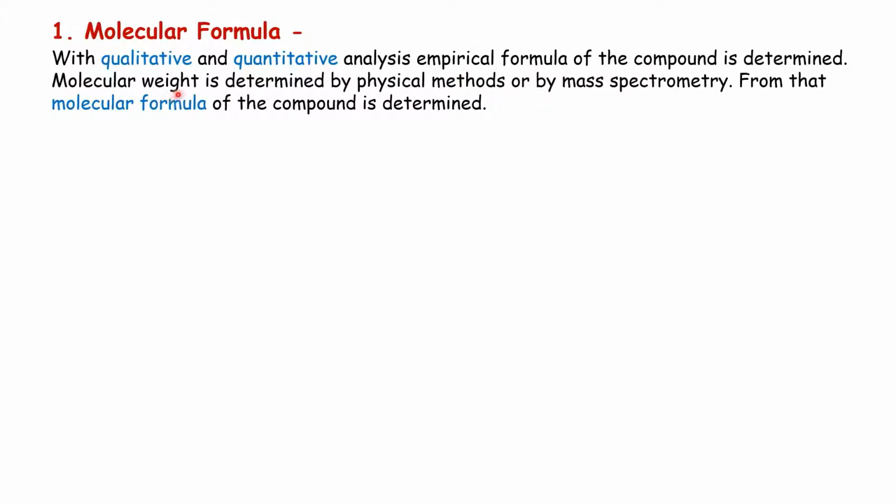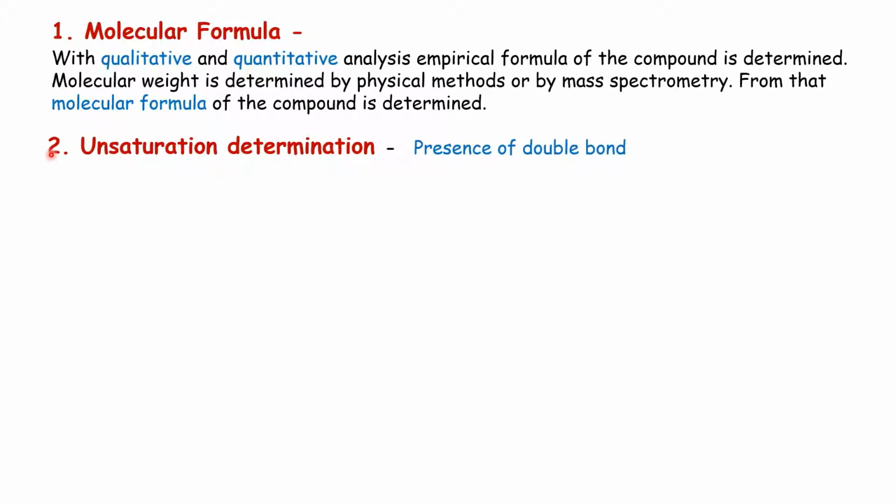Then molecular weight of the compound is determined by different physical methods and by mass spectrometry. And by knowing the molecular weight and the empirical formula, molecular formula of the compound is determined. This is the first step for structure determination of alkaloid. Then in the next step, there is unsaturation determination, that is presence of double bond.